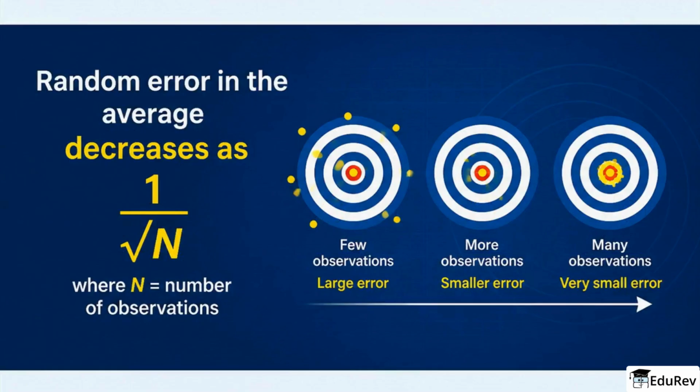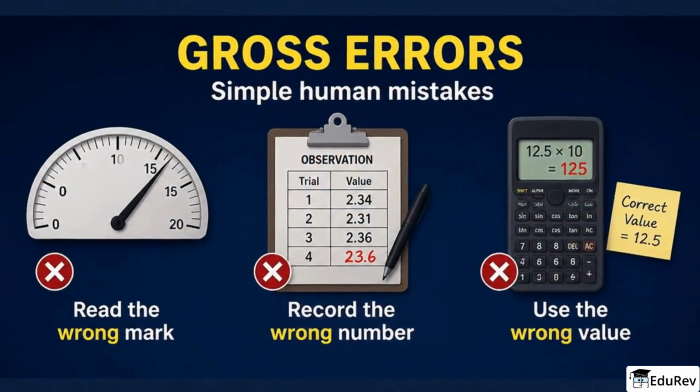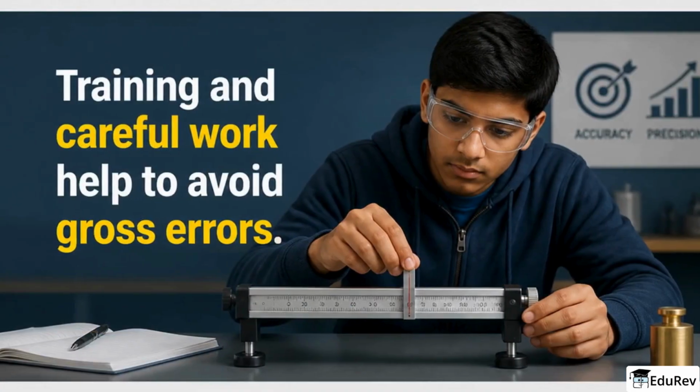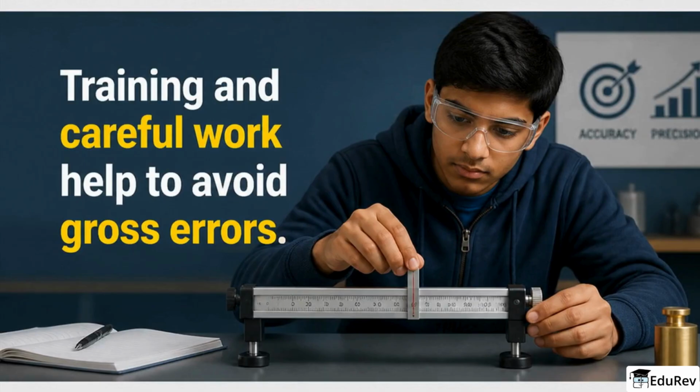In fact, the random error in the average decreases roughly as 1 divided by the square root of the number of observations. Gross errors are simple human mistakes, like reading the wrong mark, recording wrong numbers, or using the wrong value in a calculation. Training and careful work help to avoid gross errors.